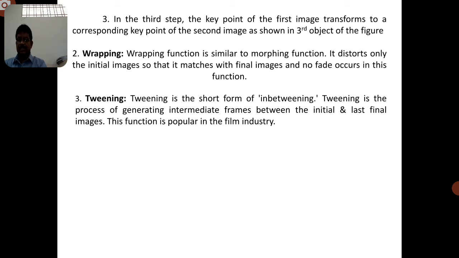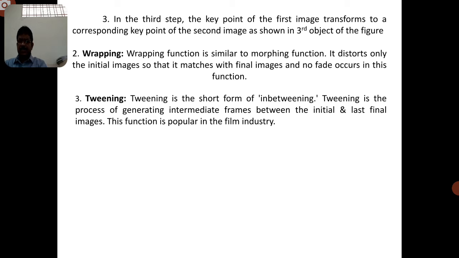And coming to the third one, it is the tweening. Tweening is the short form of in-betweening. Tweening is the process of generating intermediate frames between the initial and the final images.